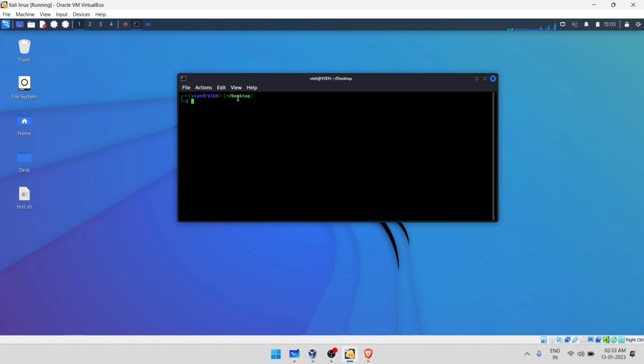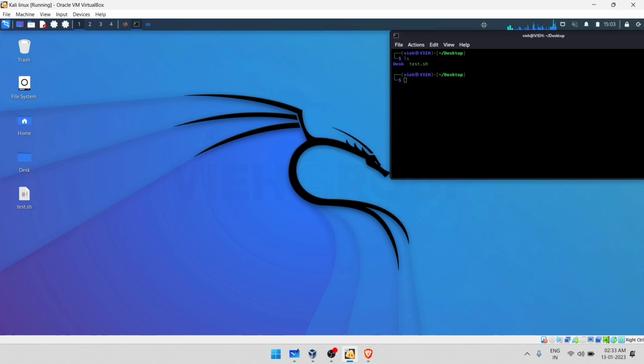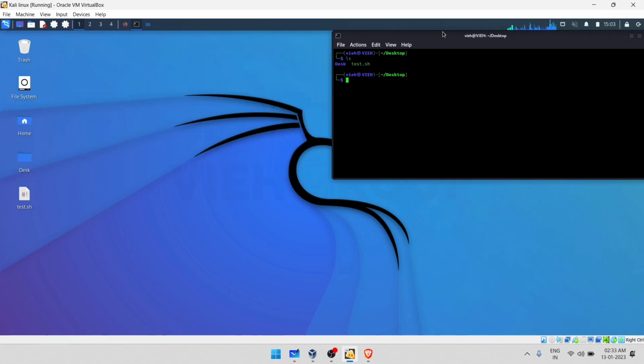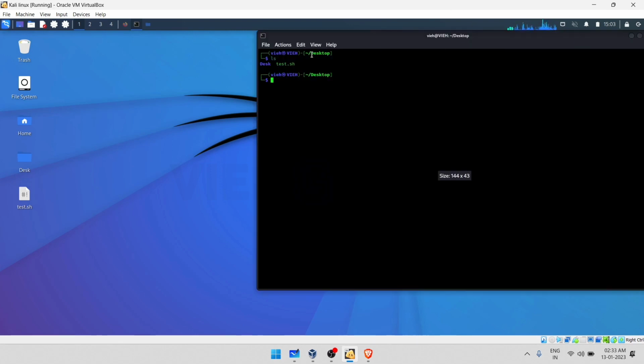To check the files on the desktop, we simply type ls, which gives the output of whatever files or directories you have on that path. In my case, the items are desk and test.sh, where one is a directory and the other is a file.